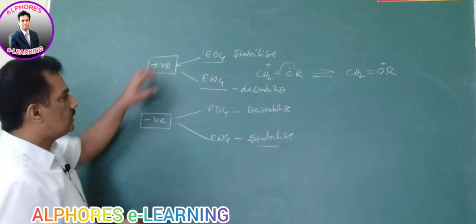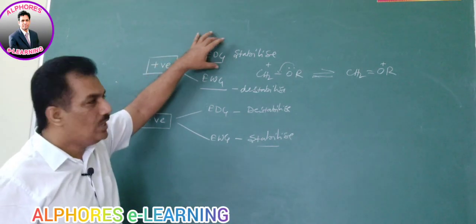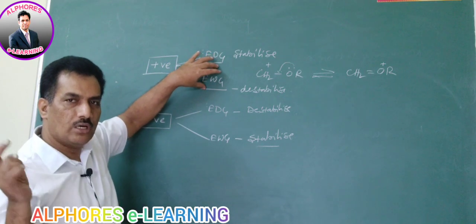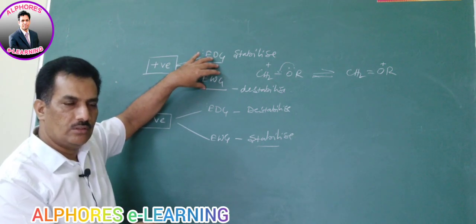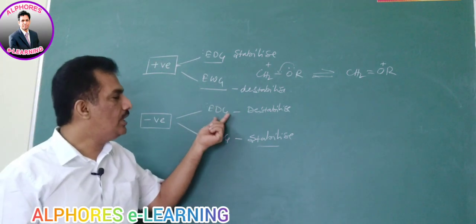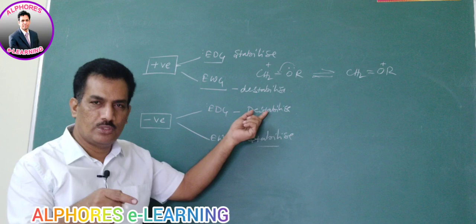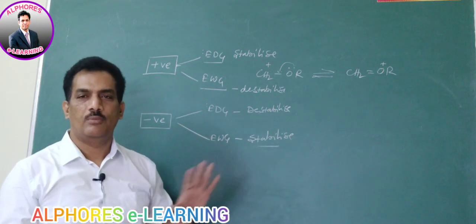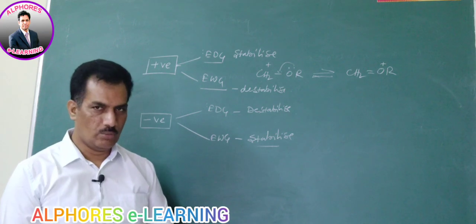So for positive charge, electron donating groups are stabilizing groups and electron withdrawing groups are destabilizing groups. And in case of negative charge, electron donating groups are destabilizing groups and electron withdrawing groups are stabilizing groups. This is the key point you have to remember.